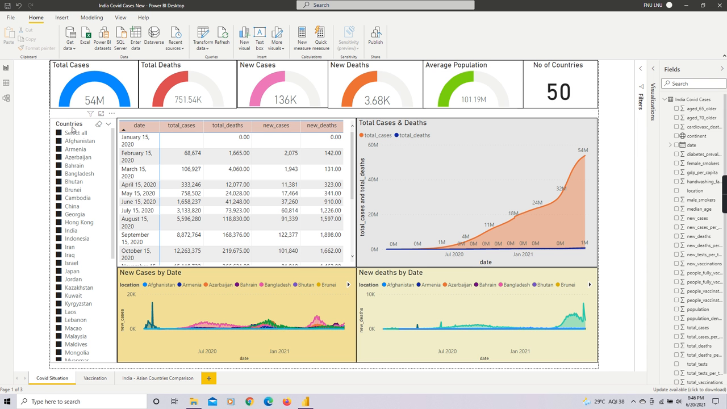And this is the slicer visualization which I have selected, where we can see all the Asian countries, that is Afghanistan, Armenia, Azerbaijan, Bahrain. So now let us begin with the analysis of COVID-19 for India as a country. Now let me select India.